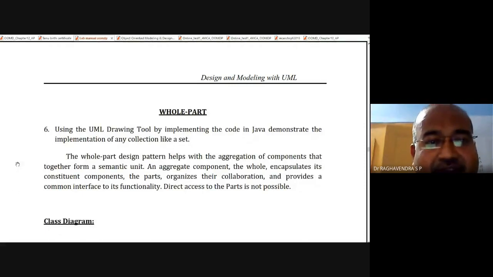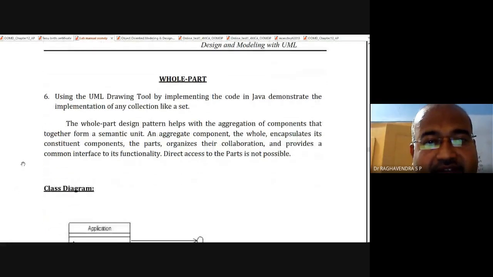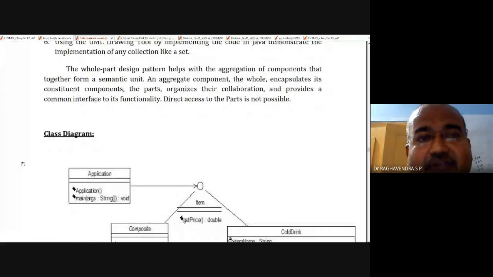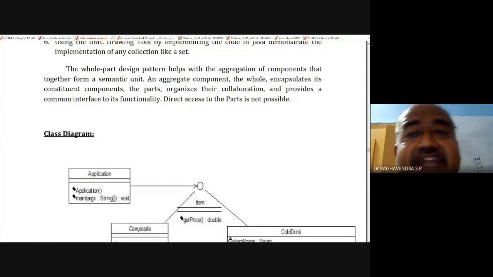The definition has been given here. So the whole part is a design pattern. It helps with the aggregation of components. Aggregation plays a huge role here because that is a special form of association. With the help of aggregation, components together form a unit, a semantic unit.